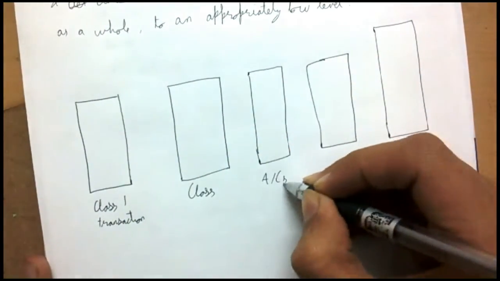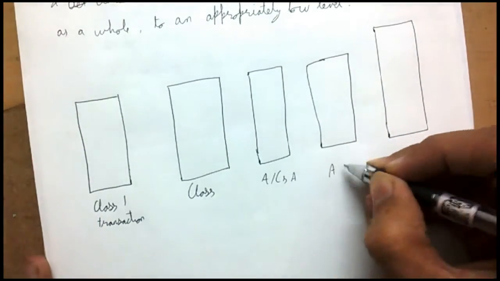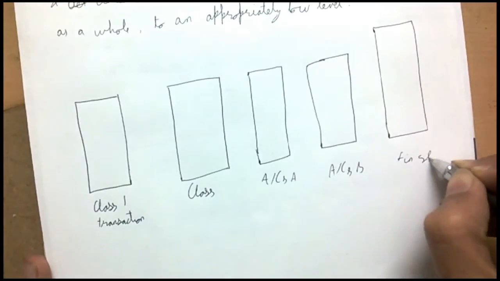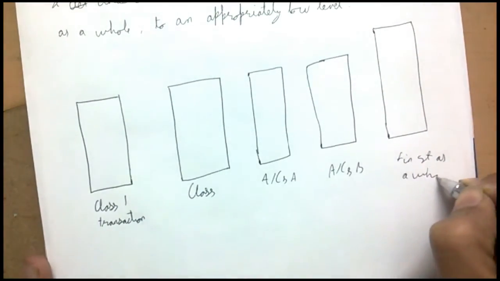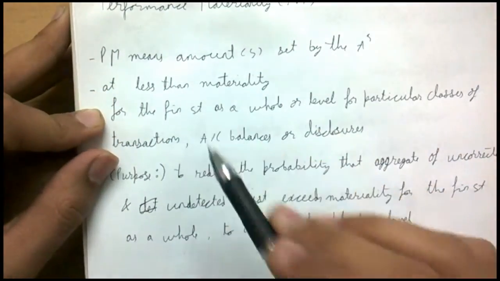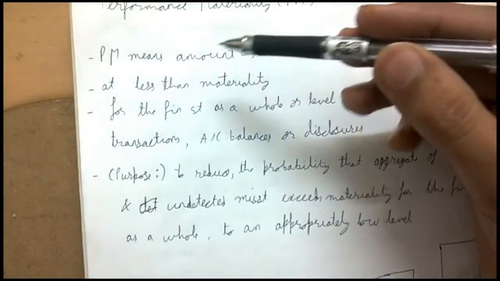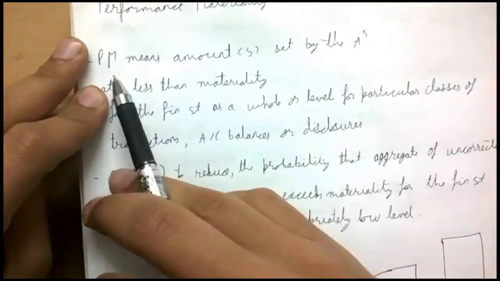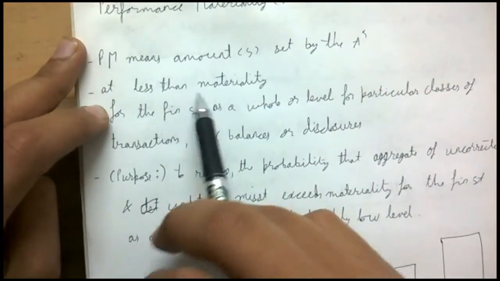This is the group of accounts A. This is accounts B, and this is the total, or the financial statement as a whole. Now see, performance materiality means amounts set by the auditor at less than materiality. So performance materiality and materiality are two different concepts, as the first two lines say: it is an amount set by the auditor at less than materiality.